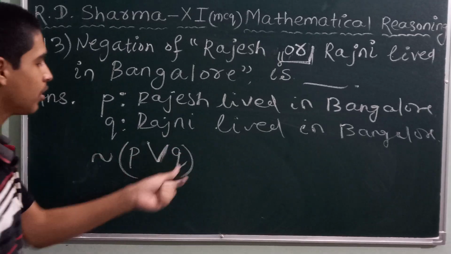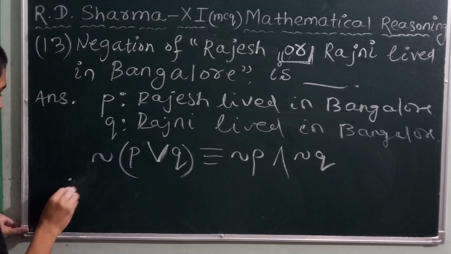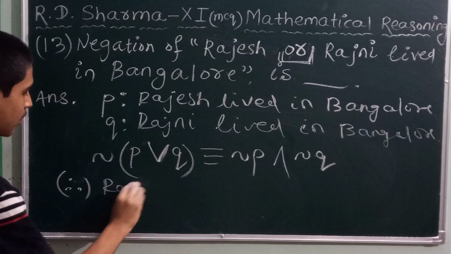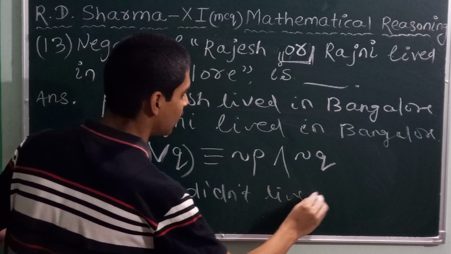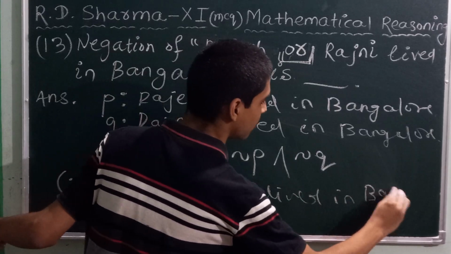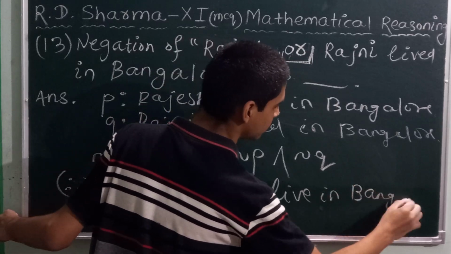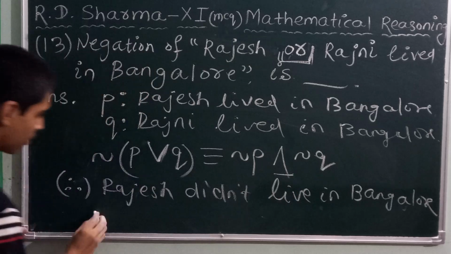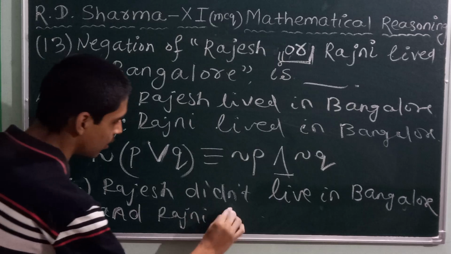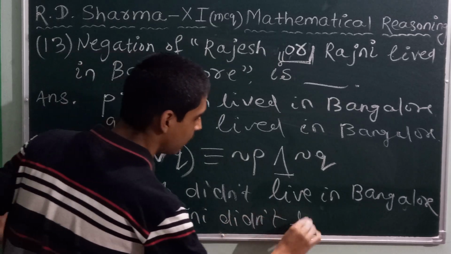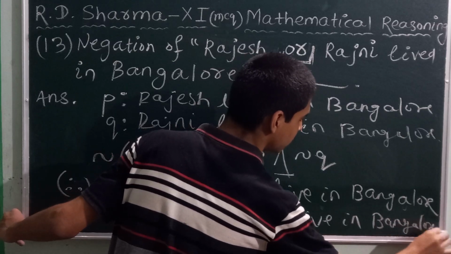Negation of P or Q is logically equivalent to negation P and negation Q. So the answer will be: Rajesh did not live in Bangalore, and Rajni did not live in Bangalore. Note down.